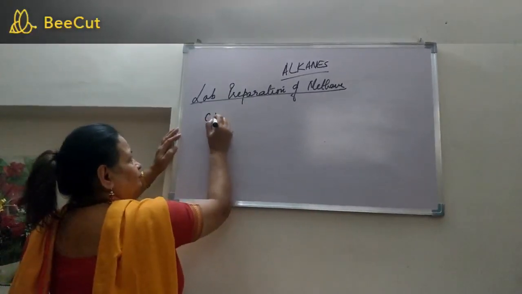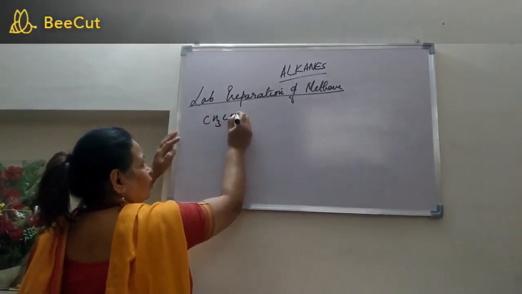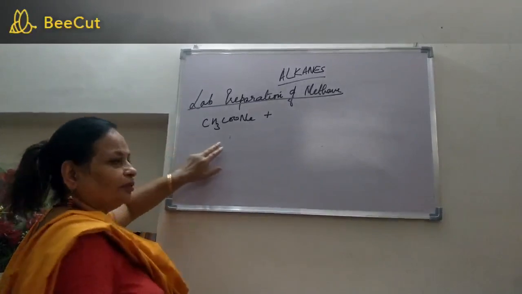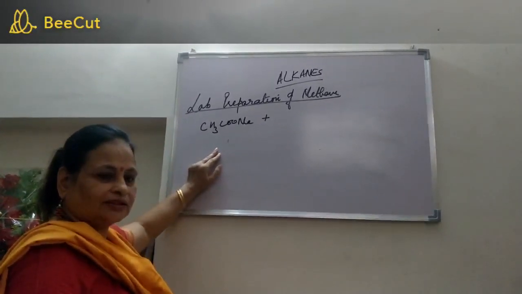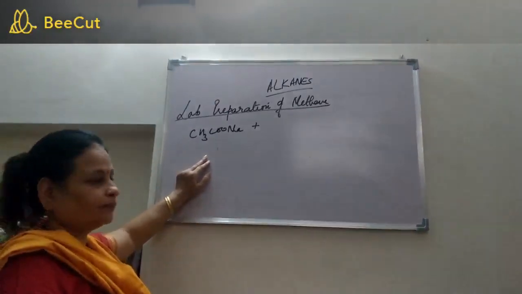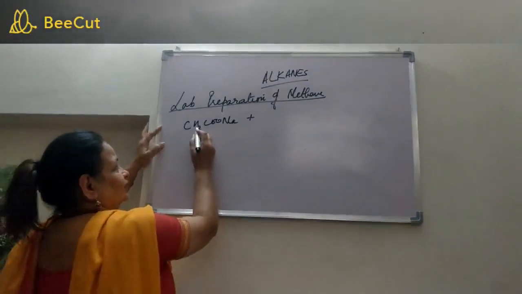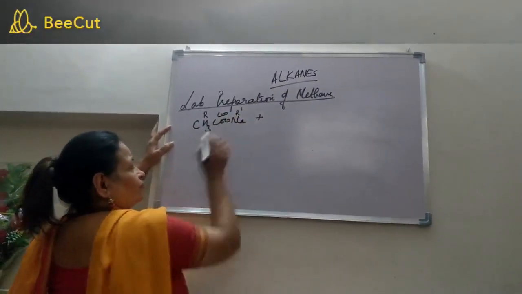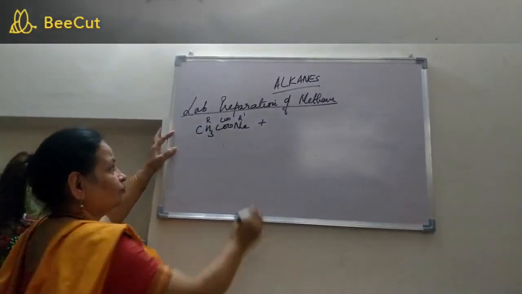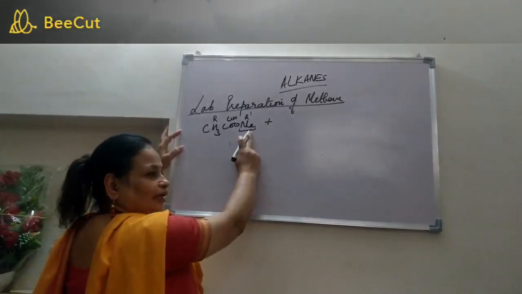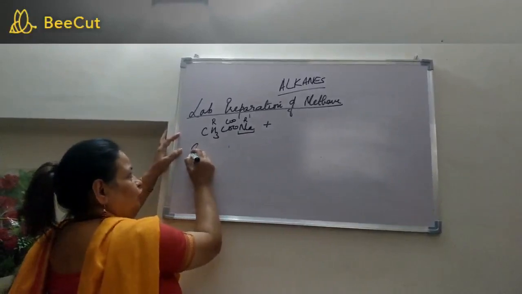It is prepared by reacting this compound. Can you name it? This was the last one we discussed when we were talking about nomenclature. Now, this is an ester, R COO R dash. When you are naming this, you write the name of the last radical first of all. The last radical happens to be sodium. So write down sodium.